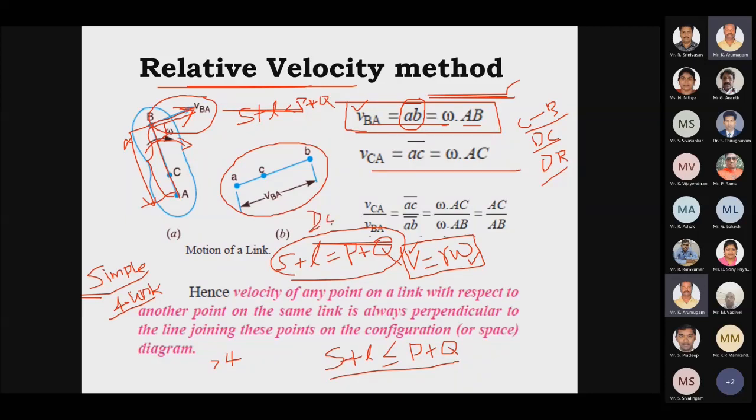Which is used in our locomotives. So the locomotive driving wheel and trailing wheel are one type of inversion of this mechanism. Whenever we are calculating the relative velocity, the input link value must be known. The input velocity, especially of the crank, will be provided as a speed. So from the speed we have to calculate the omega. We know omega equals 2 pi n by 60. So the speed of your input link will be provided in the problem.